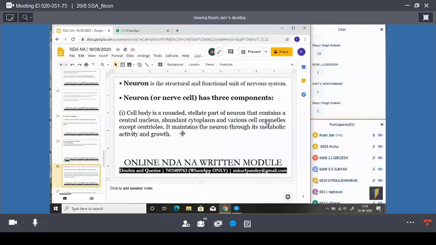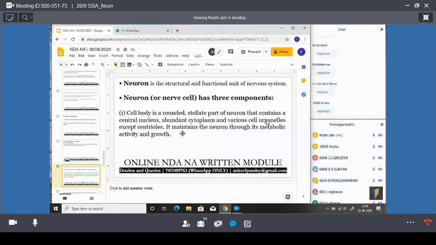And can you tell me the structural and functional unit of the kidney? Correct, guys. Nephron. Nephron is the structural and functional unit of the kidney.